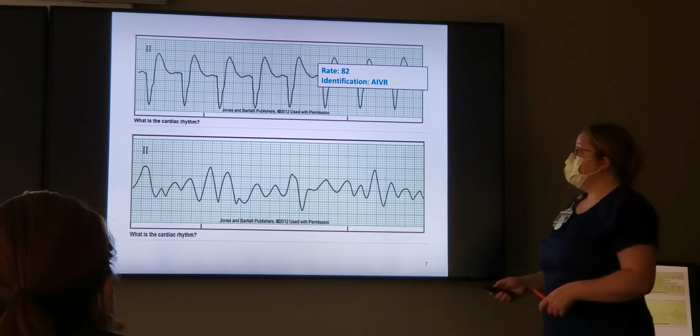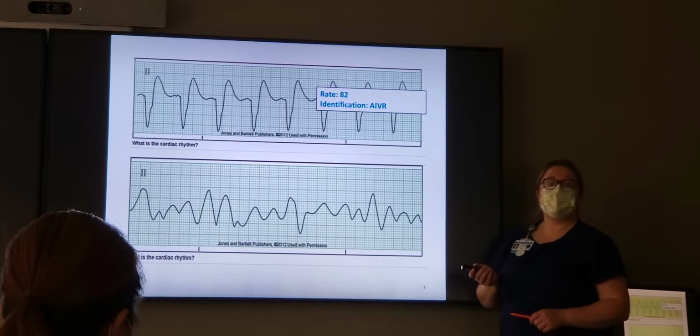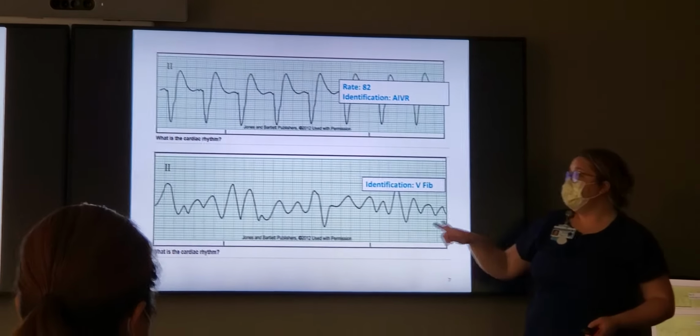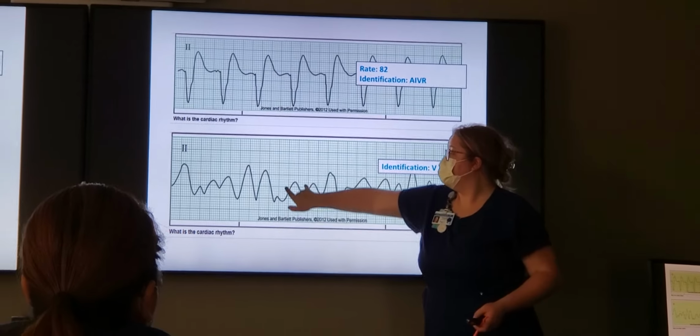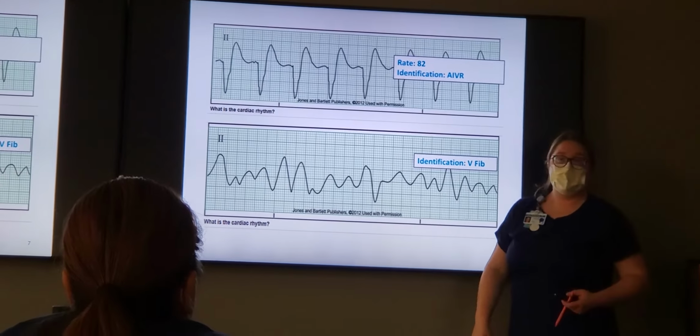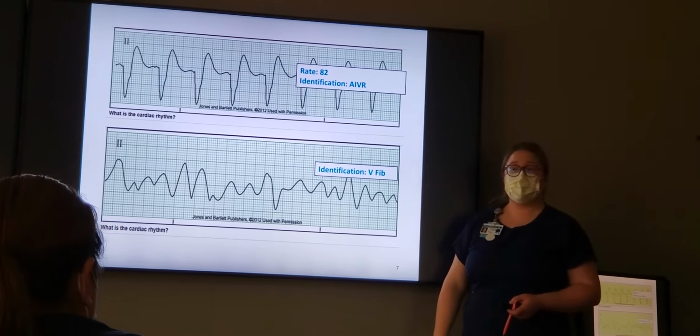Okay. Bottom one, we saw this, we talked about this extensively. Any wild guesses? VFib. What type of VFib? Of course. Good. We know it's V-fib because why? Do my R to R's match? No. So remember, in V-tach, my R to R's match. In V-fib, they do not.